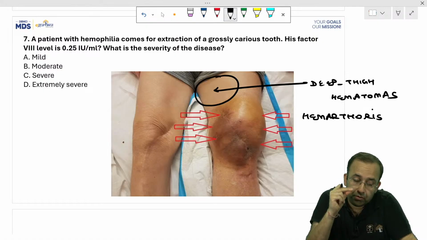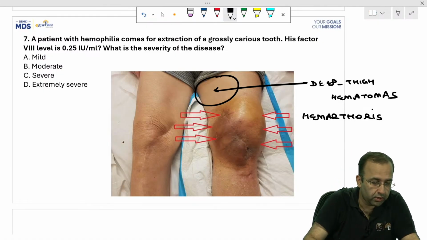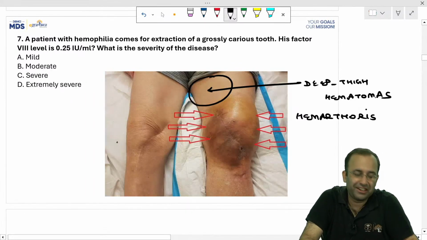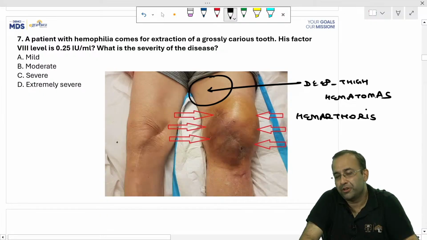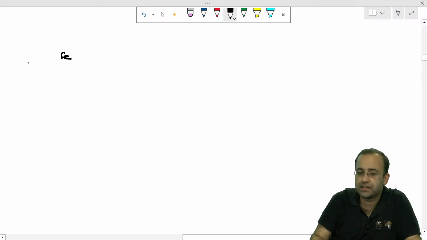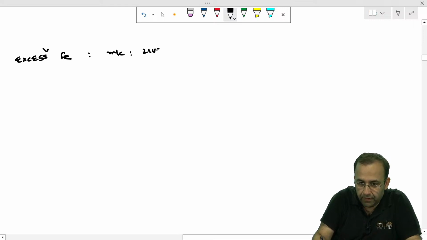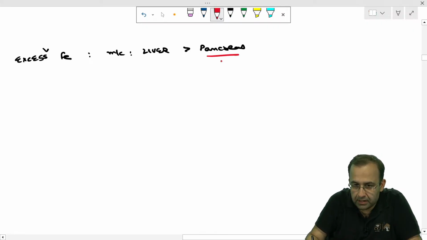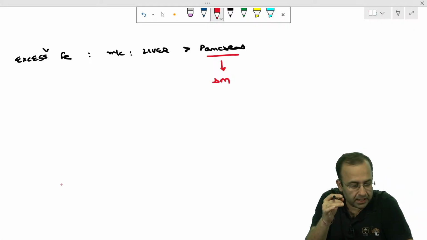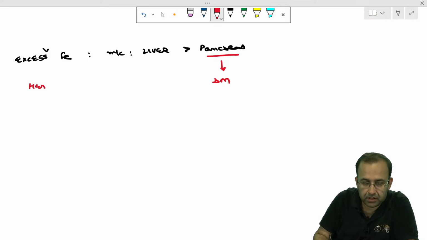Which hemochromatosis? Not at all. When we talk of hemochromatosis, which is the sexy skin color? Bronze color. We are talking of bronze diabetes. Excessive iron deposition in the body. The most common site is the liver, followed by the pancreas. Because the pancreas is getting deposited, it is called diabetes. And what is excessive iron deposition called? Hemochromatosis.